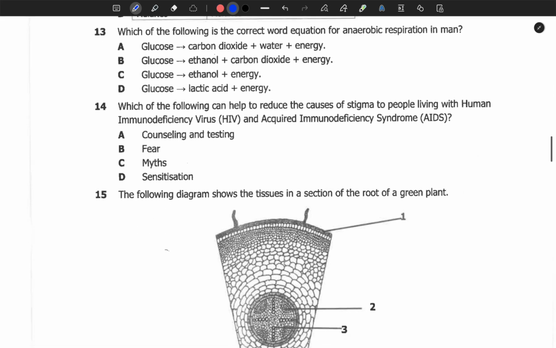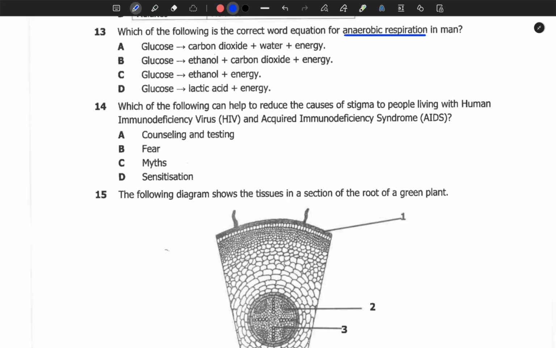Number 13. Which of the following is the correct word for anaerobic respiration? So anaerobic respiration is the type of respiration that occurs in human beings in the absence of oxygen, or when there is insufficient oxygen. So the body automatically switches from aerobic to anaerobic.